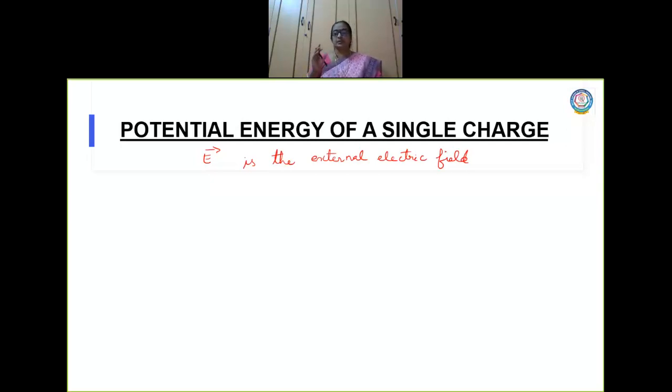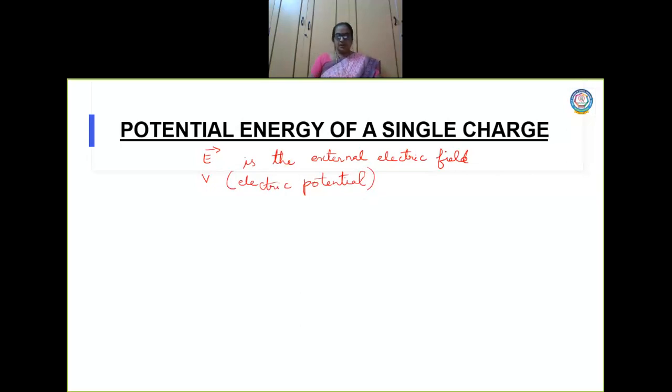As in the definition of electrostatic potential, we consider the charge to be brought from infinity. So we have an external electric field, and we are also going to calculate the electric potential, which you call V, due to that charge which is brought in the external field.